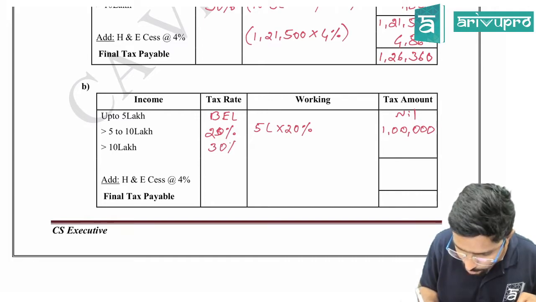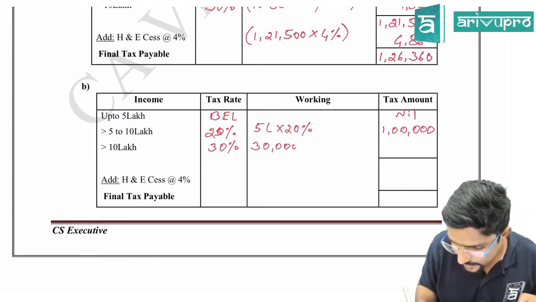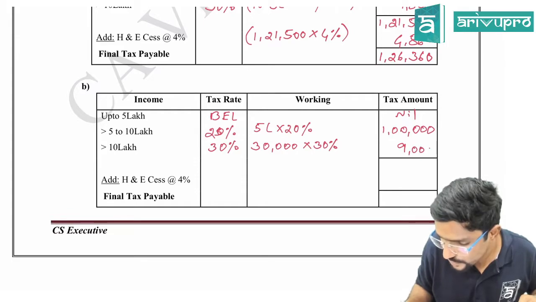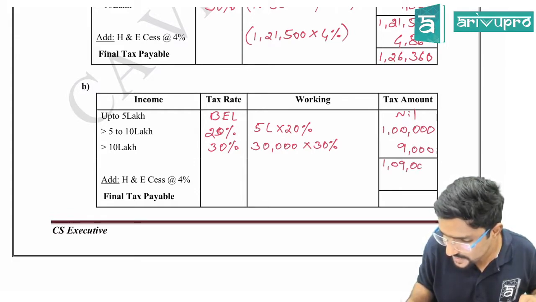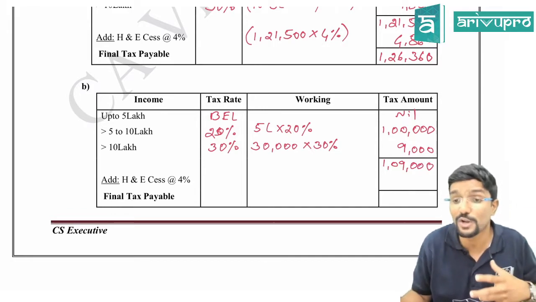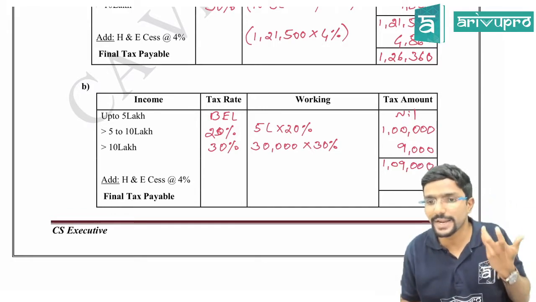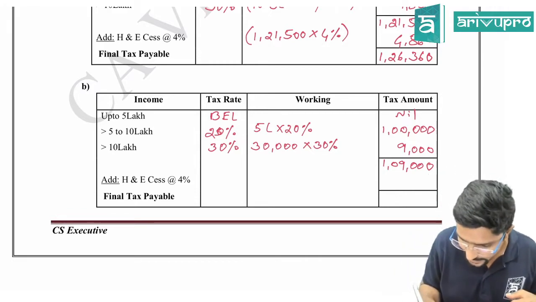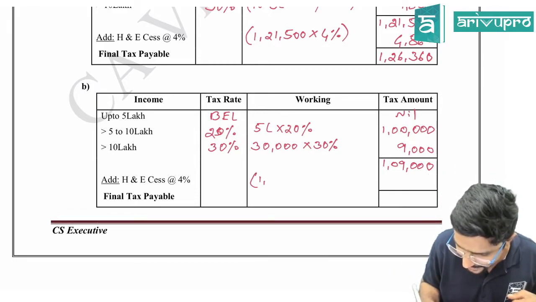So more than 10 lakh, how much do you have? Only 30,000. 30,000 into 30% comes to 9,000. So your tax liability before health and education cess is 1,09,000, which I can call gross tax liability. Sir, am I eligible for rebate? No, you are not eligible.